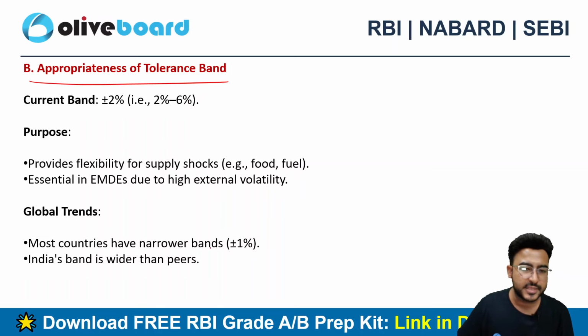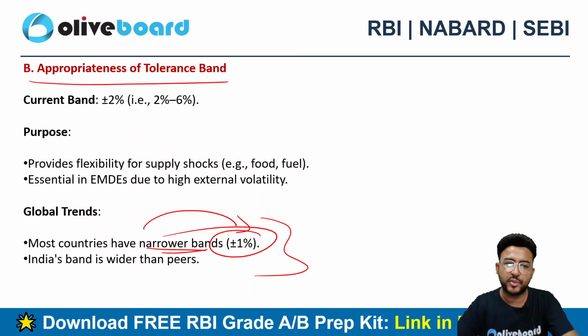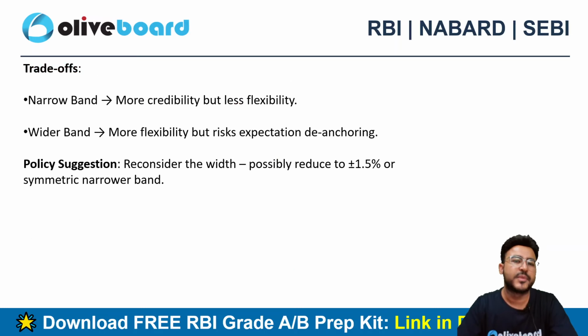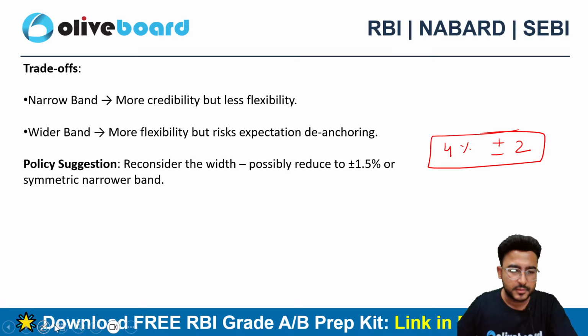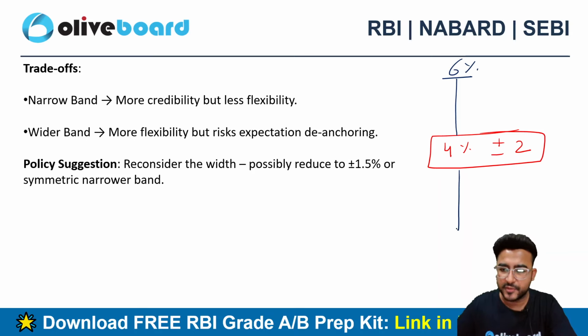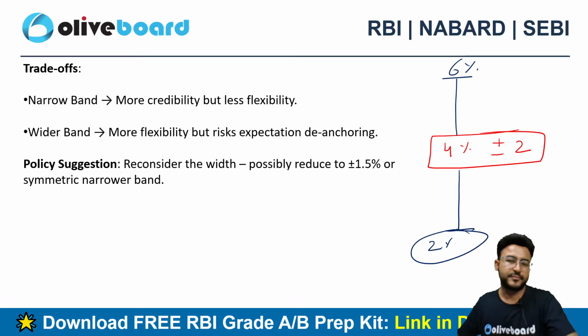Right? The global trend is that most countries have a narrow band as compared to India. They have a band of plus minus 1%. However, in India, the band is quite wider as compared to peer countries. Why does it matter to have a narrow or a wider band? Have a look. 4% is our base, plus minus 2% is our tolerable range. So the upside is tolerable up to 6%, and the downside is tolerable up to 2%, right? So 2 to 6% is our range, 2% is the downside, 6% is the upside. That should be the range.